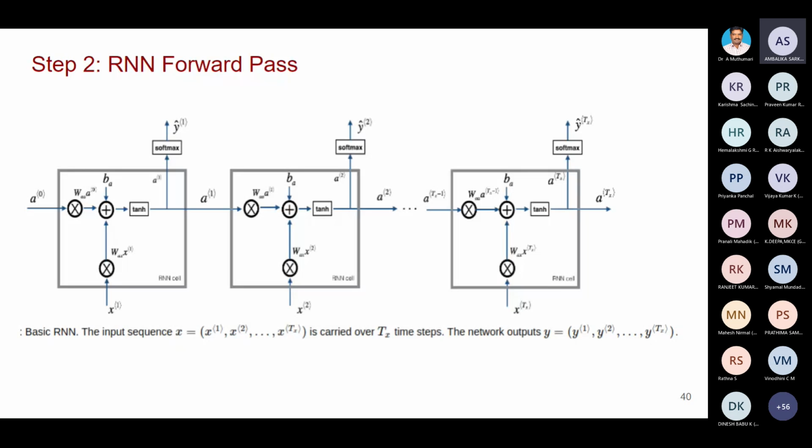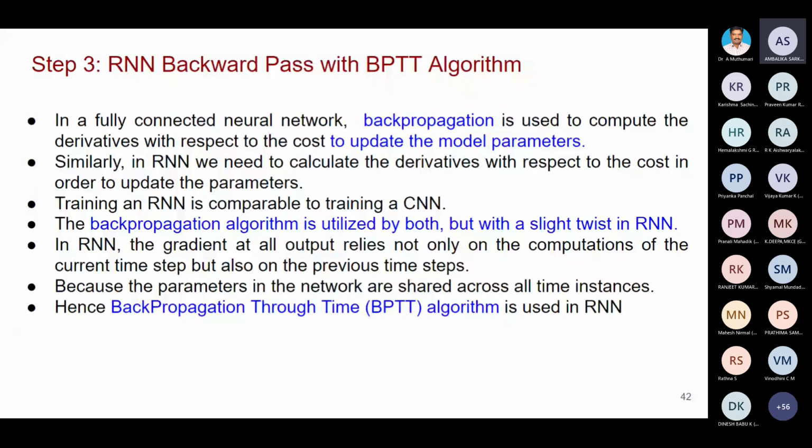Likewise, we go from the input to the network output Y. So Y is our output, X is our input. So it is called the forward pass. It is going from the input layer to the output layer. Got the idea? I'm skipping all these things. Now we traveled from the input layer to the output layer, but now we have to travel back.